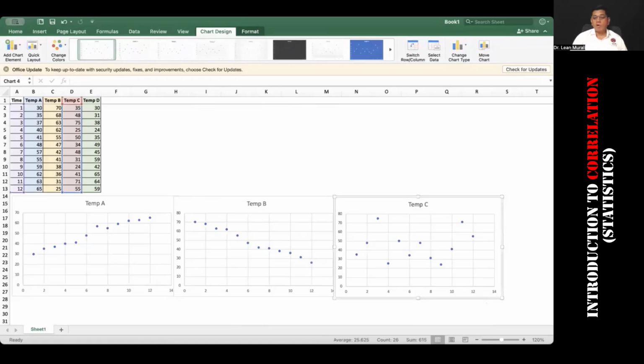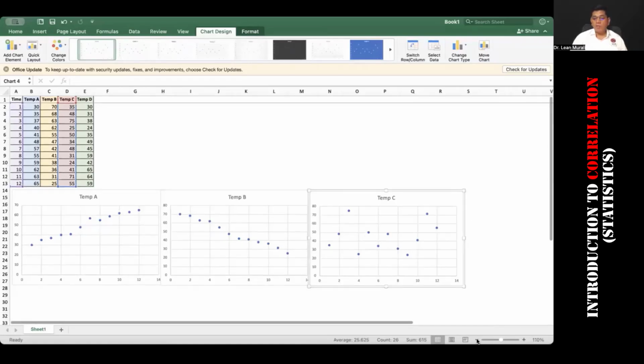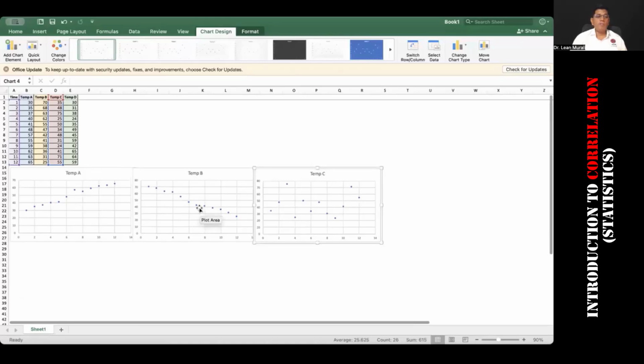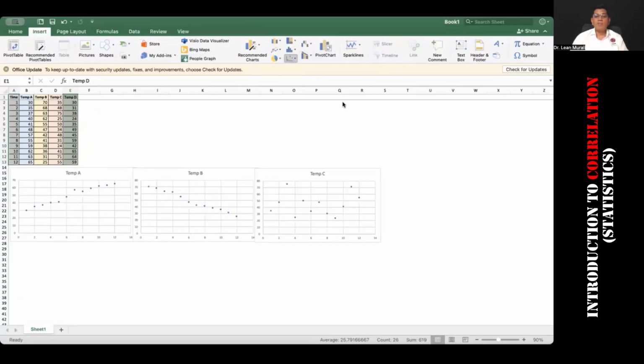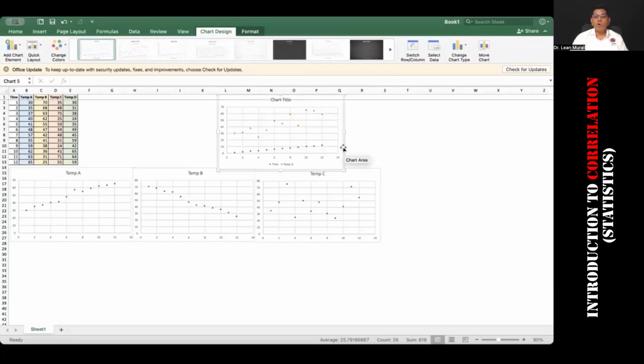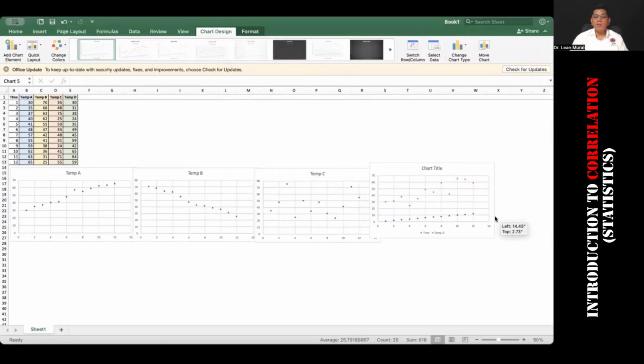Okay. Now that I've got time versus temperature C, allow me to just decrease the font a bit so I can show all the four graphs. Now I'm going to put time versus temperature D, the room D. Okay. And then I'm going to go to insert and scatter plots. And now we have all the four times clearly written here.